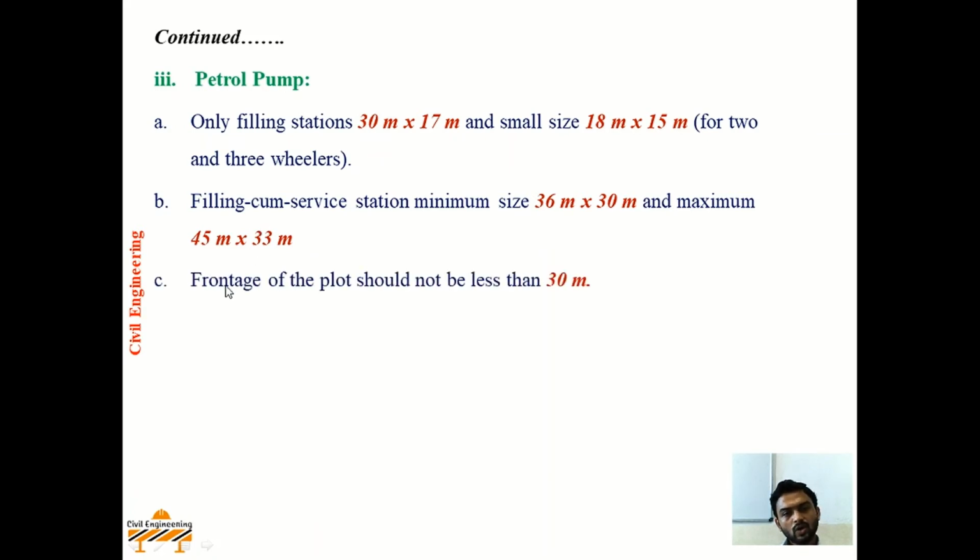And third, frontage of the plot in petrol pump should not be less than 30 meters. Frontage of the plot means the front width of the petrol pump plot should not be less than 30 meters. Fourth, longer side of the plot should be the frontage. Means if you are assuming the petrol pump size of 30 meter by 17 meters, then 30 meter will be the front side and 17 meter will be the depth of the plot.